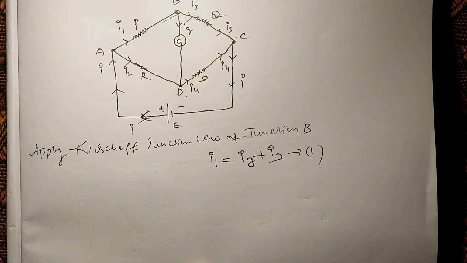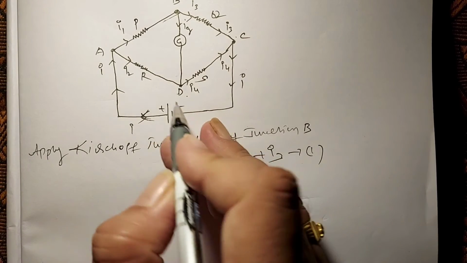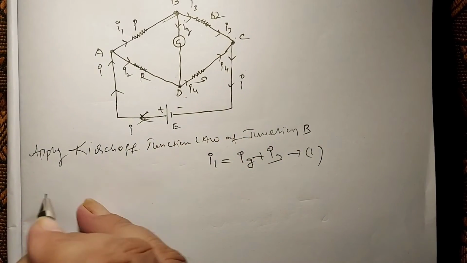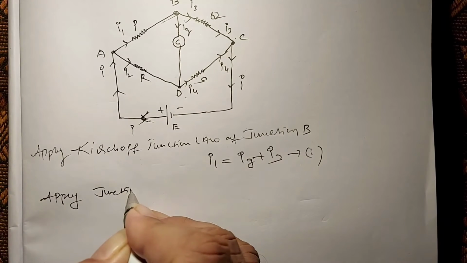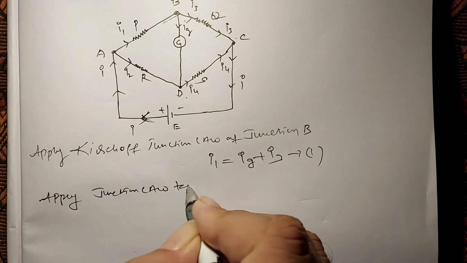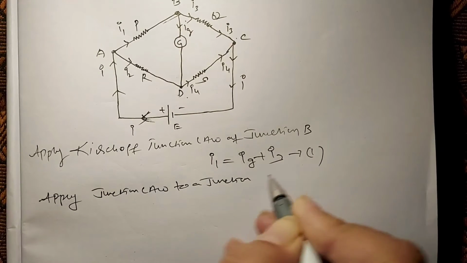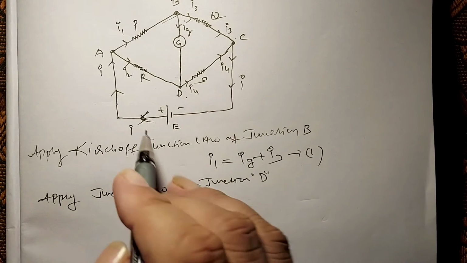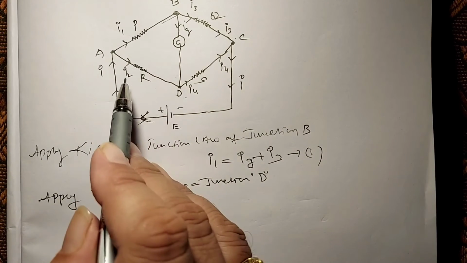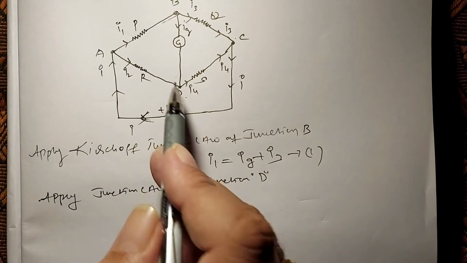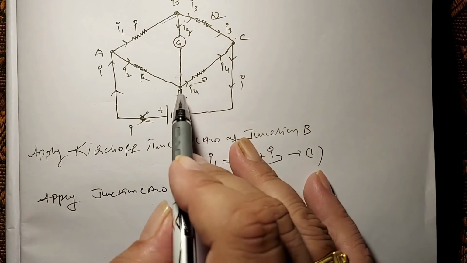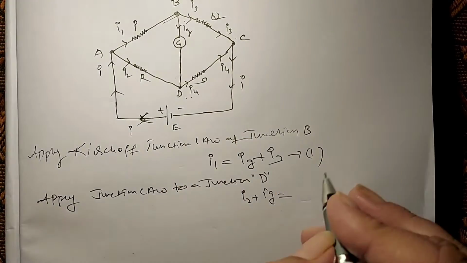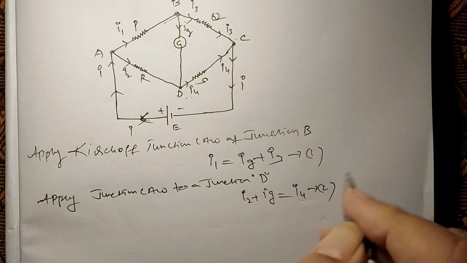Now we apply the junction law to junction D. What are the currents coming towards the junction here? I2 and Ig. So I2 plus Ig. What are the currents leaving the junction? Only one current, that is I4. So I2 plus Ig is equal to I4. This is equation 2.